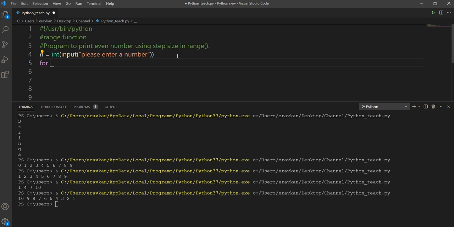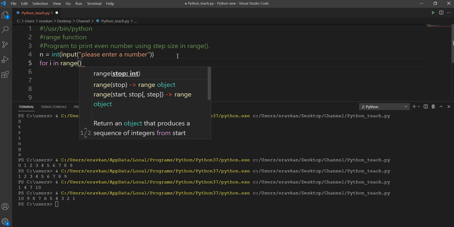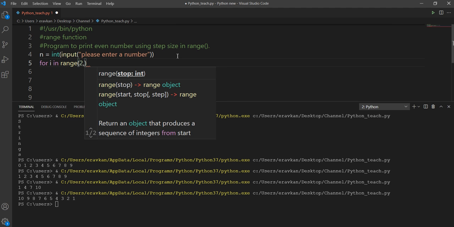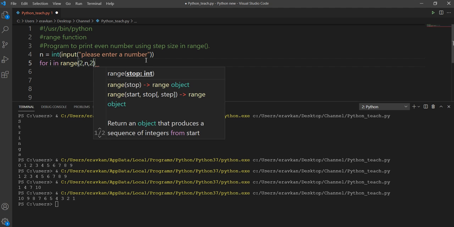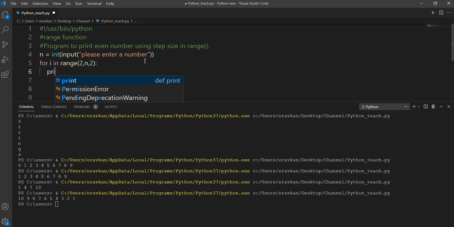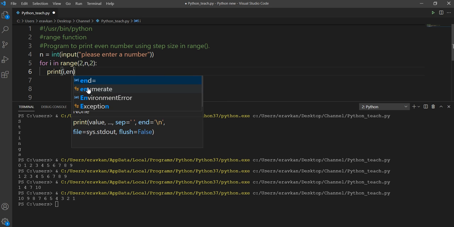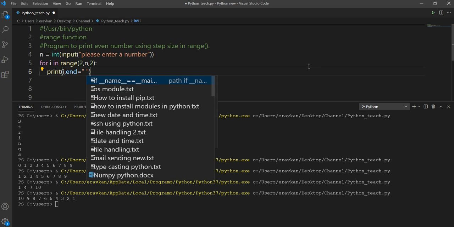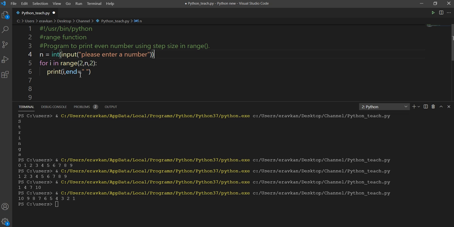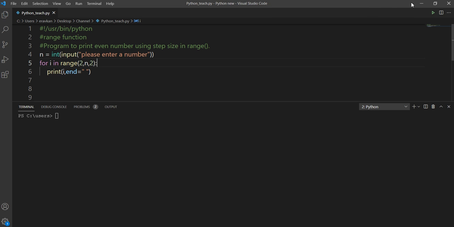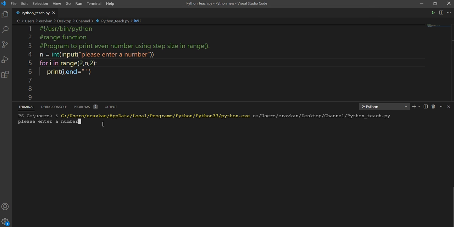Then for i in range, so I have to print all the even numbers. I will start from 2, I will go up to n, and step size I will give 2. Then print i, and I use end here. If I don't use end like this, then the output will be printed on the next line. So to make printing clear, I am using it. Enter number, suppose I enter 10, then 2, 4, 6, 8, 10. So I hope the range is clear to you.